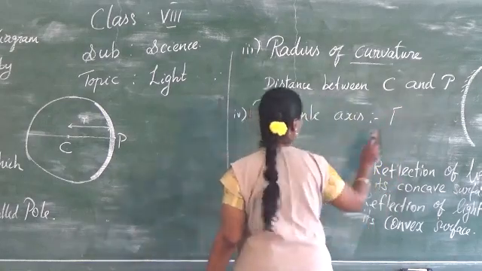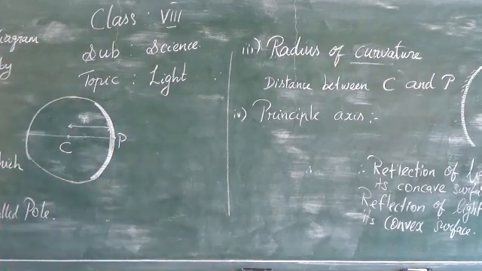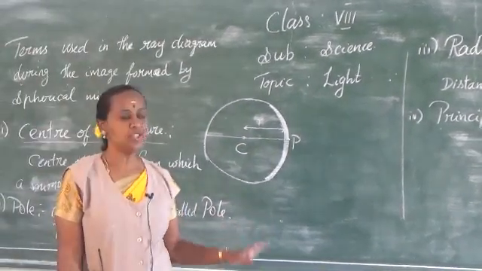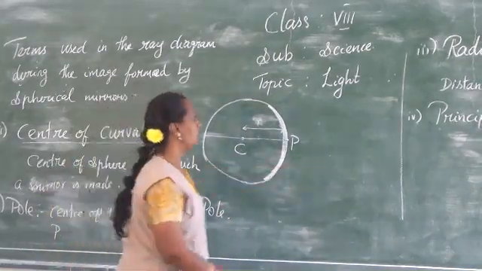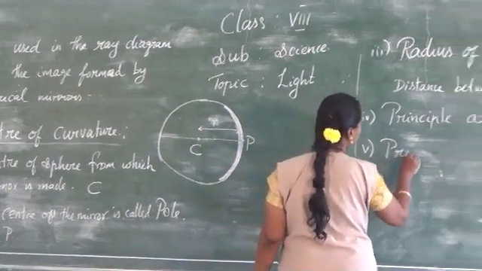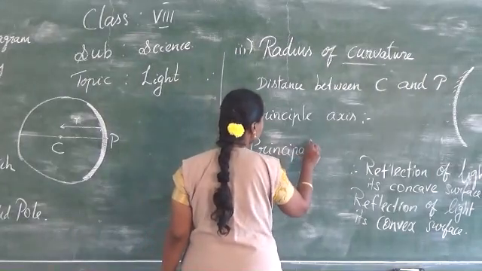Sorry. There is no definition for the principal axis. There is no letter for principal axis. Just you know it is a line. It is an imaginary line joining the center of curvature and the pole. The next one is principal focus.